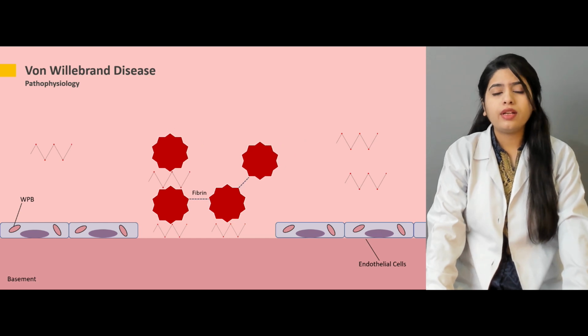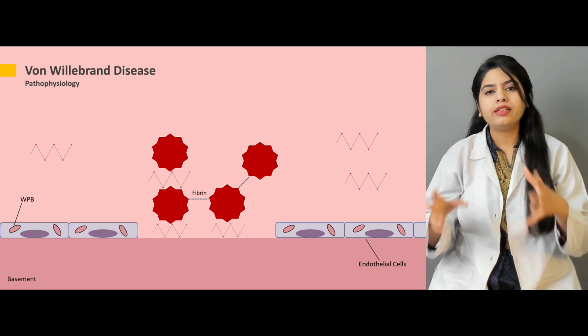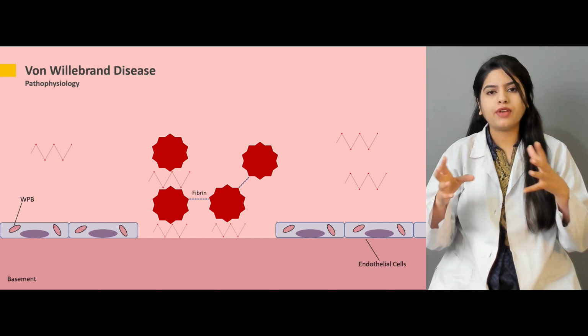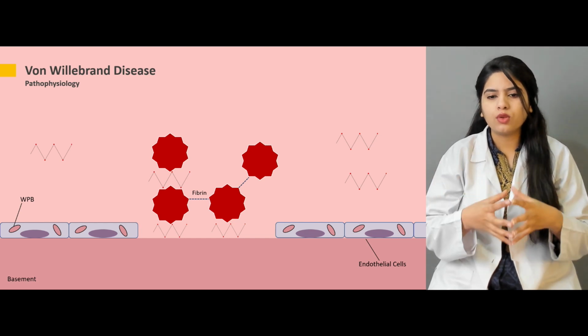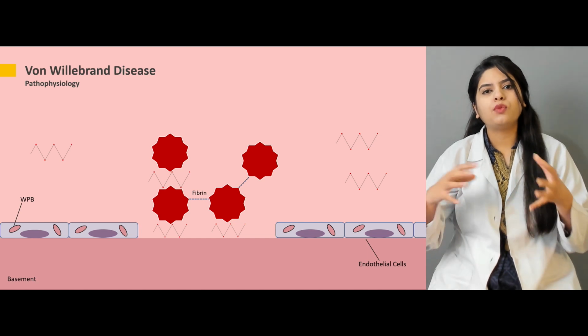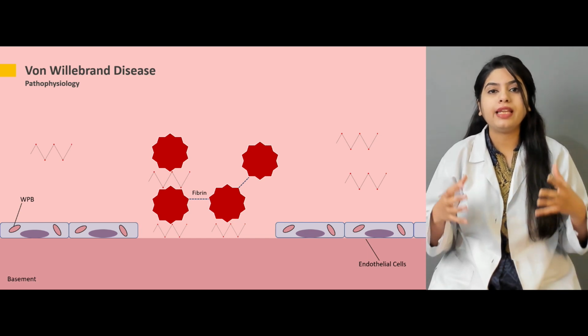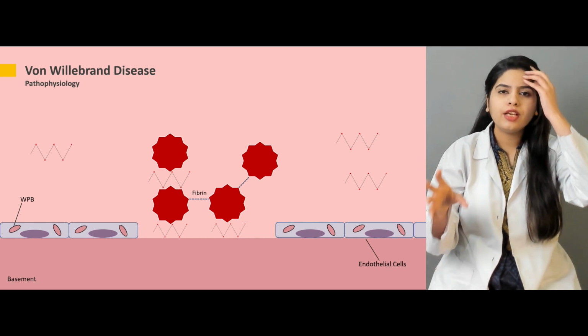Now, another role of this von Willebrand factor is that it is going to stabilize the complex that is formed by the fibrin. So it is going to facilitate the fibrin in the formation of the whole blood clot, and this von Willebrand factor is also involved in the activation of factor 8. That is also a very important component of this whole coagulation process.